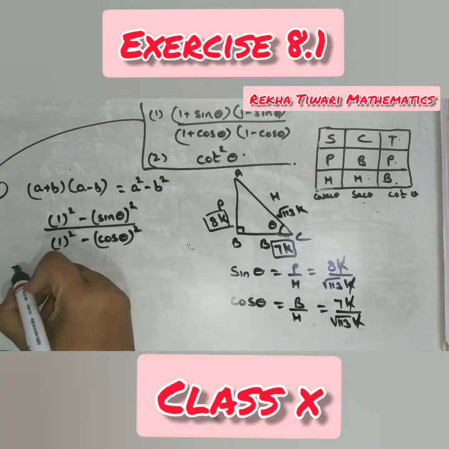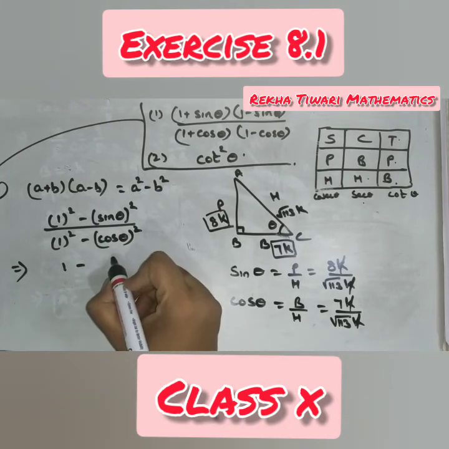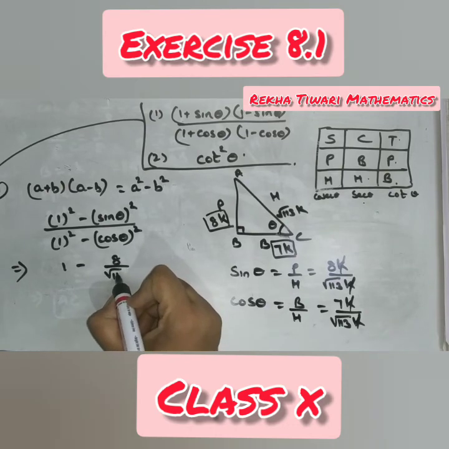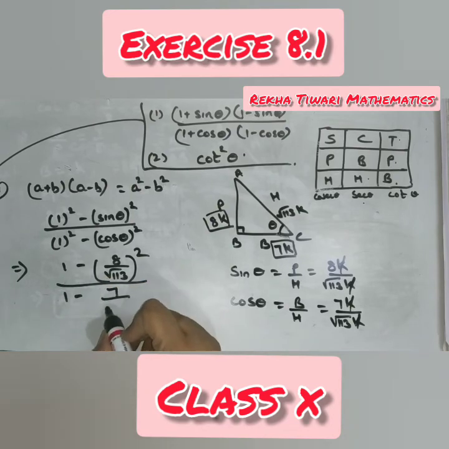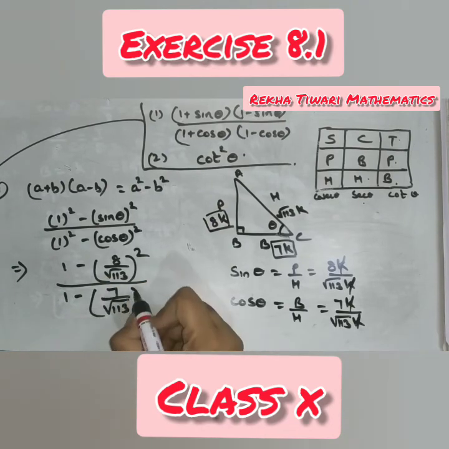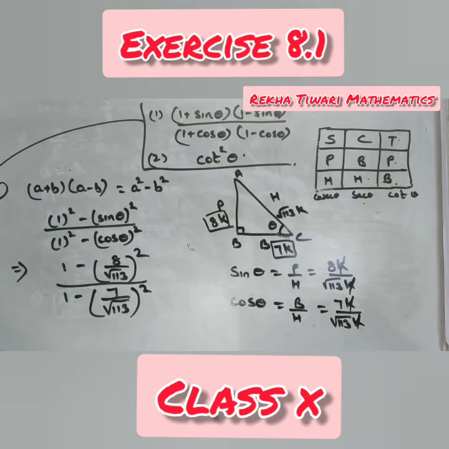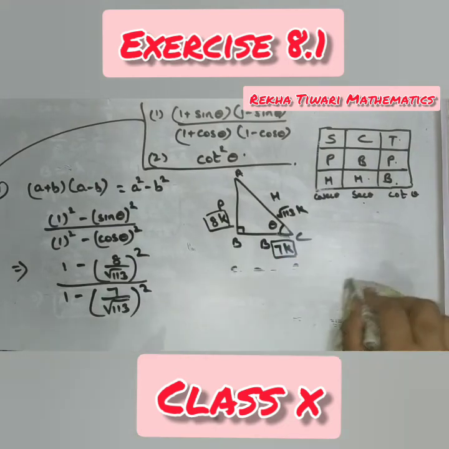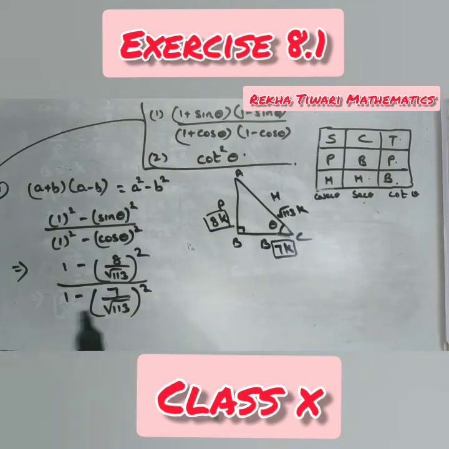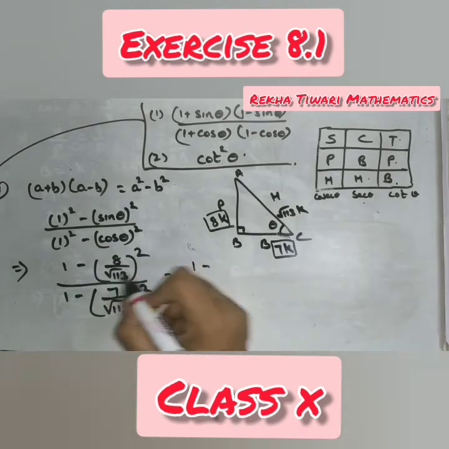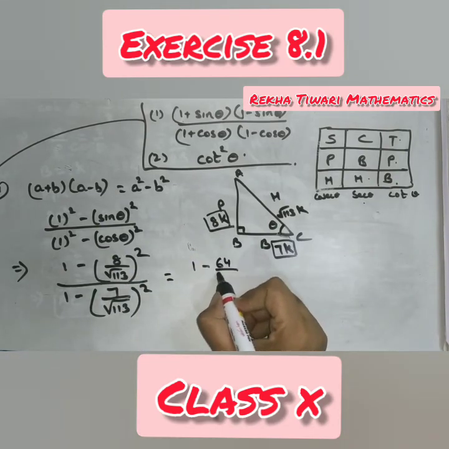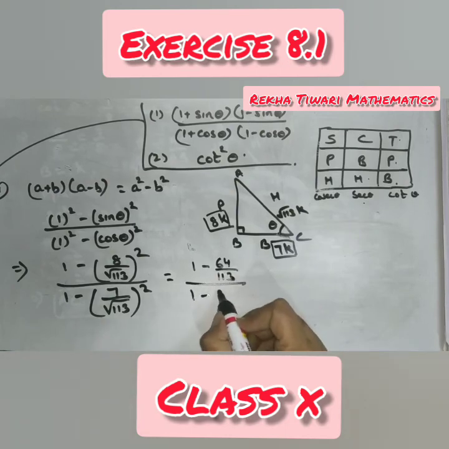Put down the values now. 1 square minus (8 upon root 113) whole square, upon 1 square minus (7 upon root 113) whole square. Now you have to solve this to get the answer. Okay. Let me rub this part. So this is equal to 1 minus, if you find out the square of this, you will get 64 upon 113, and 1 minus 49 upon 113.